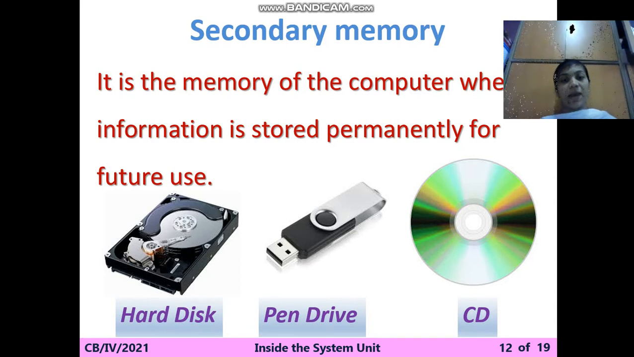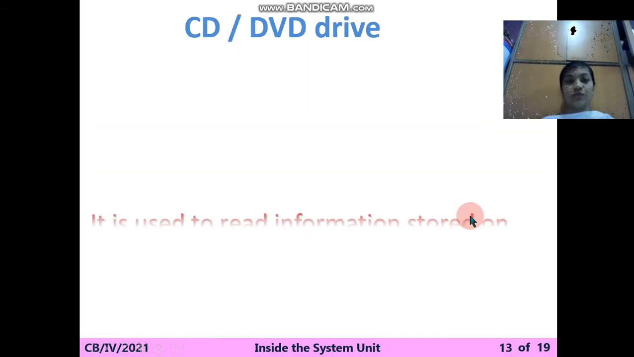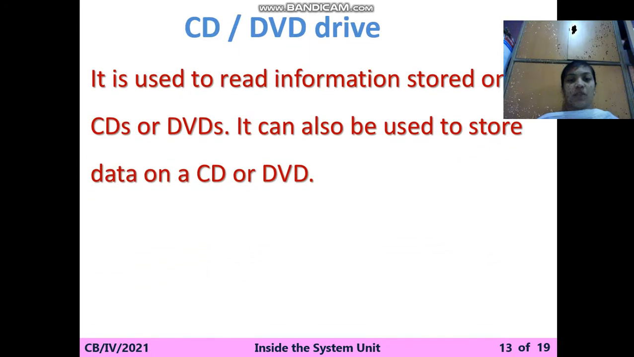Hard disk may be by default in the CPU of a computer, and sometimes it will be external, purchased by us. Pen drive you already know, you use the pen drive. CD and DVD are also used. Okay, so next is the CD and DVD drive. It is used to read information stored on CDs and DVDs. It can also be used to store data on the CD and the DVD.